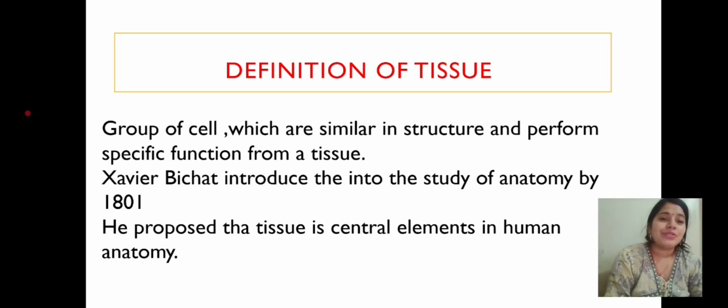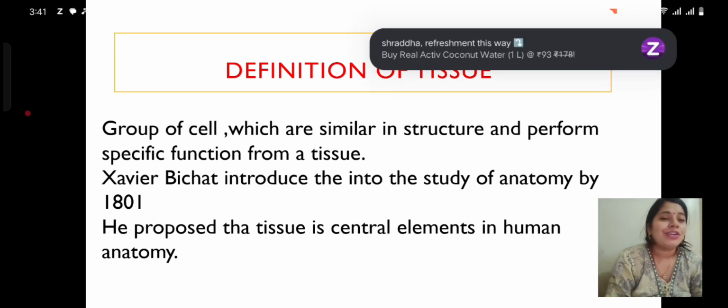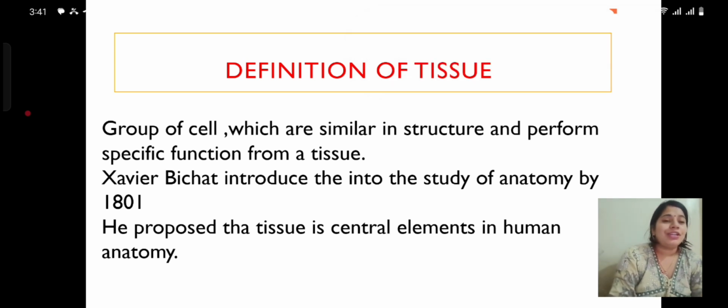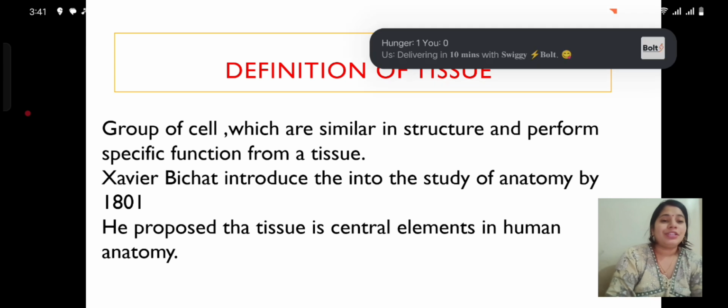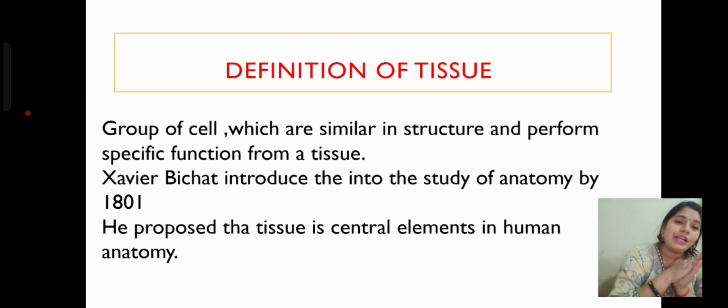Xavier Bichat introduced the tissue in his study of anatomy in 1801. Who introduced the study of tissue? So we can see that Xavier Bichat, absolutely right. He proposed that tissue is a central element of human anatomy. As he introduced tissue and anatomy, at that time he also proposed that tissue is the central unit of human anatomy.